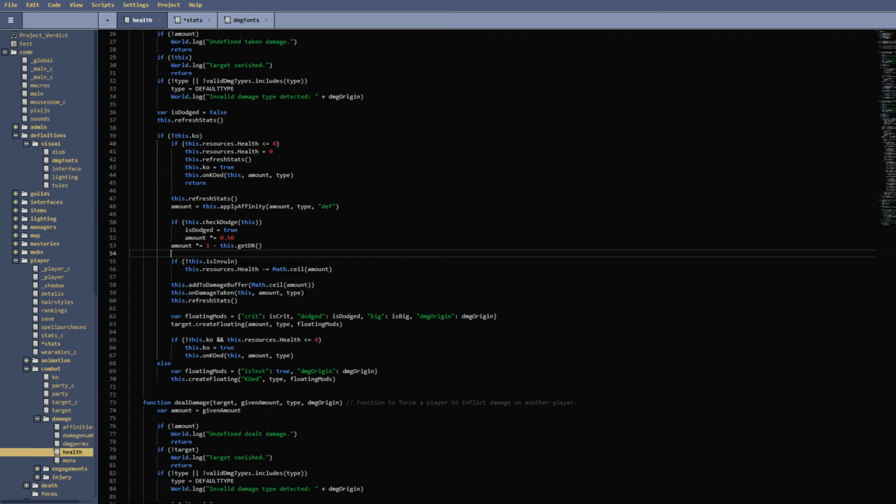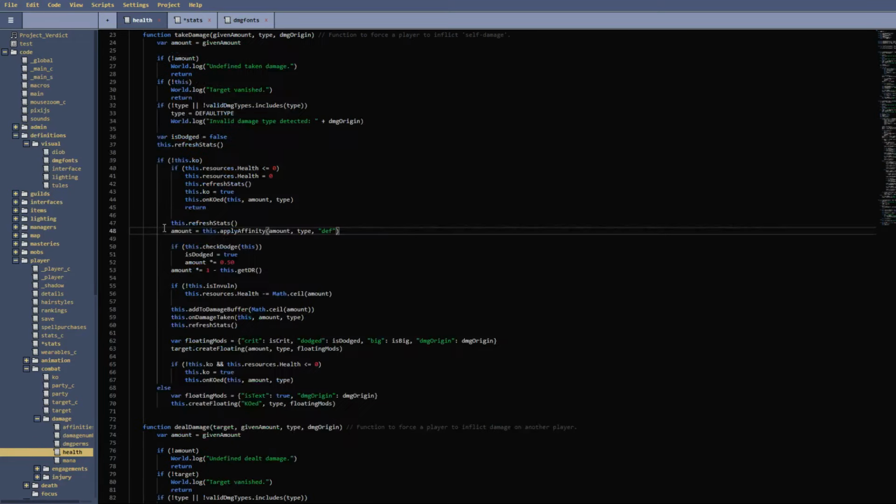So this amount, say that we don't have any affinity for its type, we don't have any wind or energy affinity, so this amount stays the same. It's 500. Next up, and for reference, the reason this is doing def is because it's defensive. You're taking damage from this, so it's actually trying to defend from that with your own affinity, if that makes sense. Next up is check dodge.